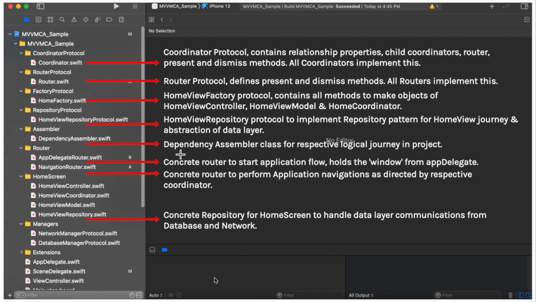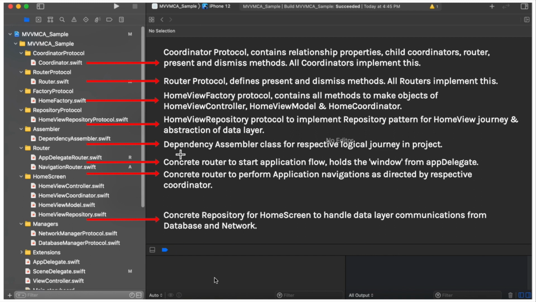So this is basically our assembler class that is the centralized place from where we will be supplying all the dependencies for a particular logical journey in the project. What we mean by a logical journey in the project, we can understand with the help of an example. Suppose we are at the login screen, then we can have the forgot password button also, we can have the remember me button also, and we can have the social login buttons also.